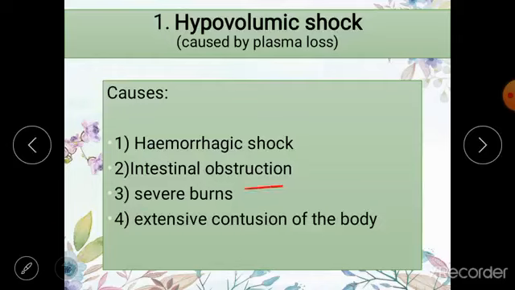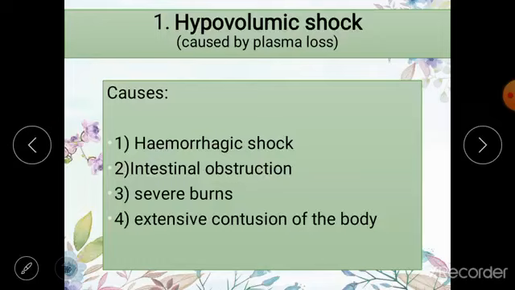Same happens in burns. When there are burns, your blood vessels lose their integrity and become leaky, and fluid is lost from your blood vessels. And especially when the skin is burned, you know your skin is protective and it keeps your body covered, and it does not allow water to be evaporated from your body. It is a waxy layer which does not allow water to be lost from the surface of the body.